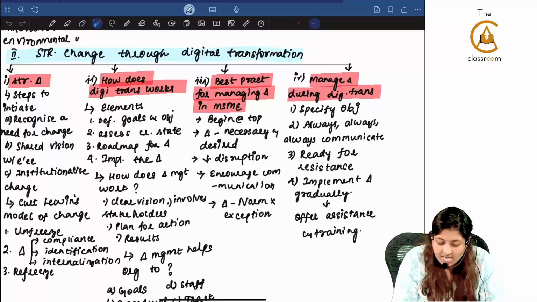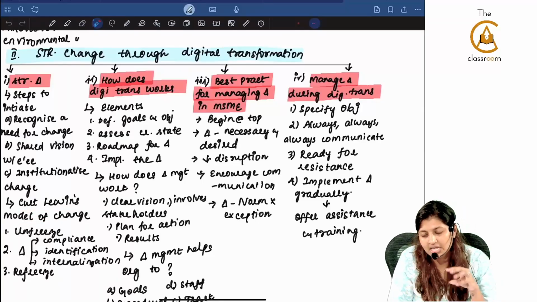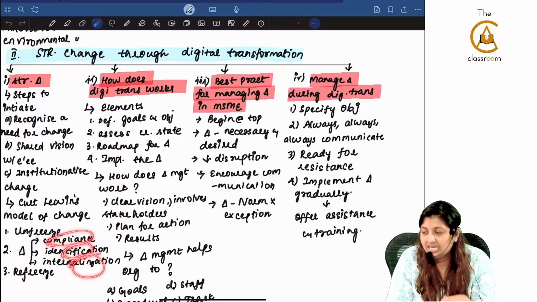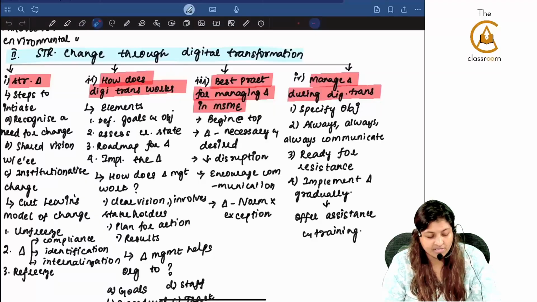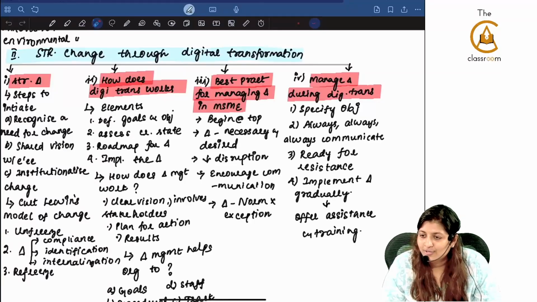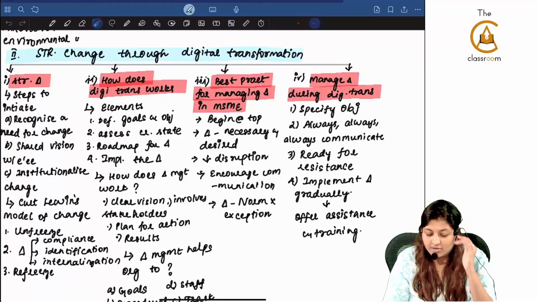Institutionalize the change. In Kurt Lewin's model of change, there are only 3 points: unfreeze, change and refreeze. Under change there are again 3 points: compliance, identification and internalization. How does digital transformation work? Transformation, what transformation are we talking about? Six pack. I want to reduce 5 kgs. That is a transformation. Define the goal and objective.